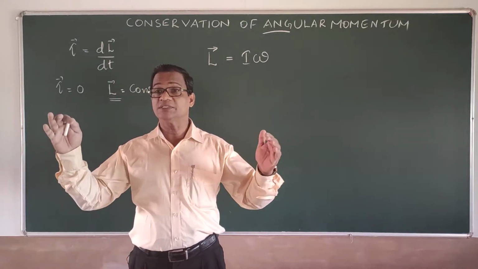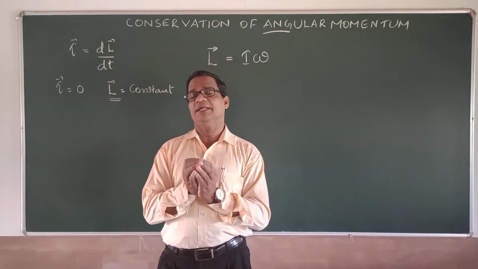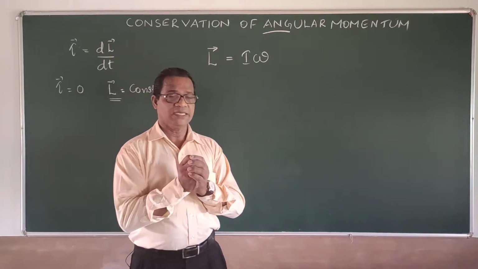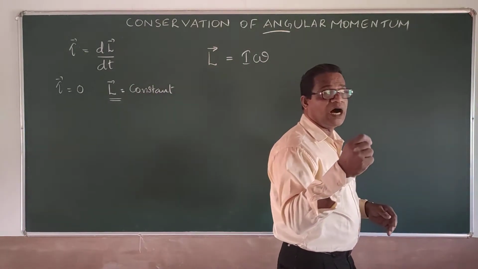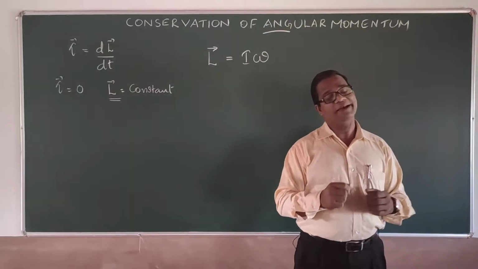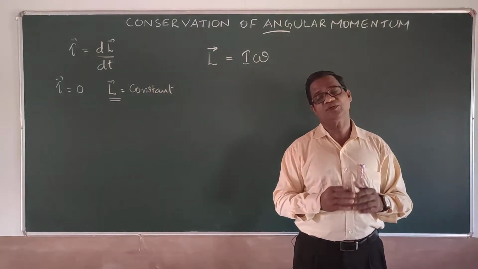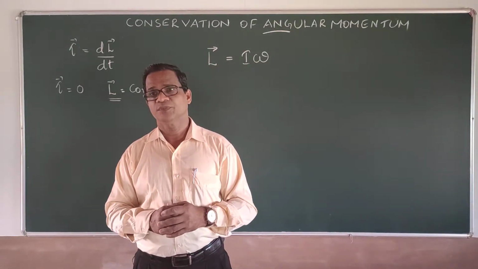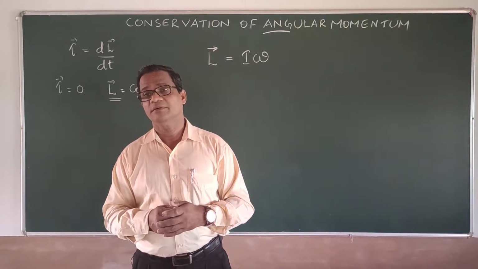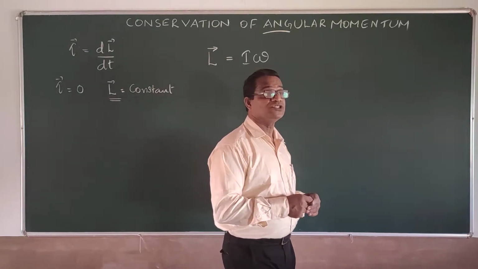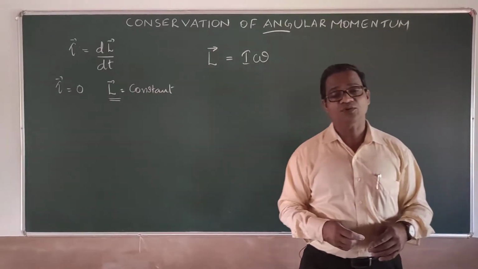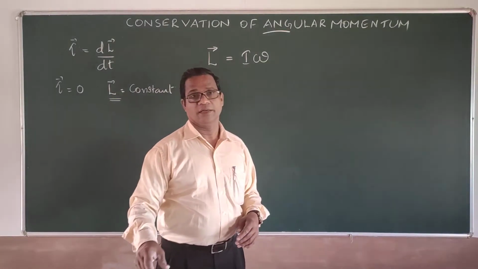Now suppose the earth shrinks all of a sudden to become half its original radius. The size decreases so that the radius is half of its original value. If that happens, then what will be the duration of the day? This is a beautiful question you all can consider.